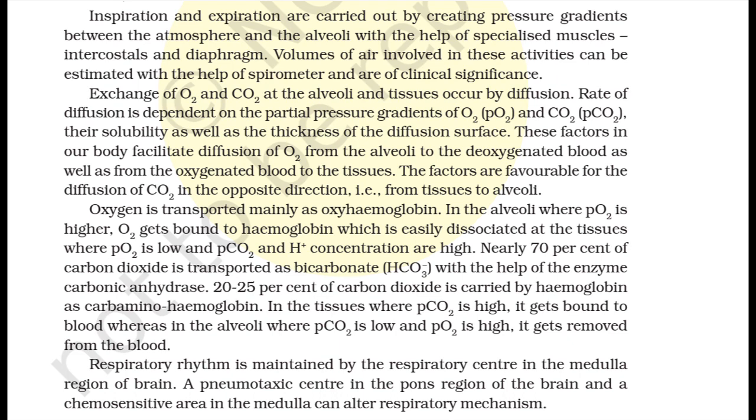Oxygen is transported mainly as oxyhemoglobin. In alveoli where PO2 is higher, O2 binds to hemoglobin, which is easily dissociated at the tissues where PO2 is low and PCO2 and H+ concentrations are high. Nearly 70% of the carbon dioxide is transported as bicarbonate with the help of the enzyme carbonic anhydrase. 20 to 25% of the carbon dioxide is carried by hemoglobin as carbaminohemoglobin. In tissues where PCO2 is high, it binds to blood, whereas in alveoli where PCO2 is low and PO2 is high, it gets removed from the blood.